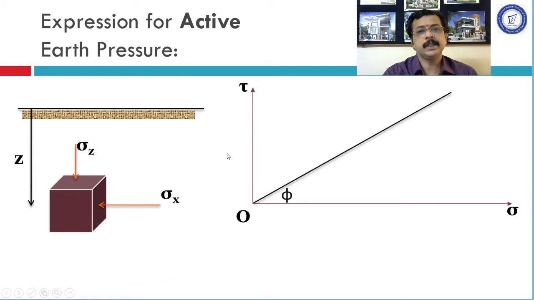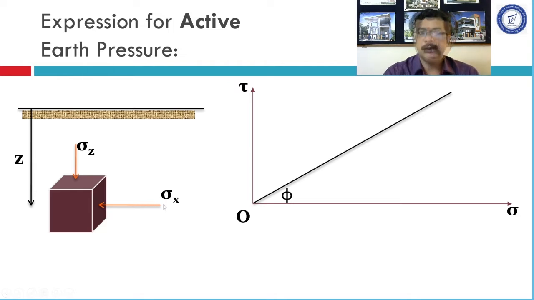Thereafter, for a cohesionless soil, this line will indicate the failure envelope, right? That will be inclined at phi degrees with the horizontal. So this line is the limit for its shear strength. Now soil is at rest. It is experiencing sigma x and sigma z, these two pressures, and now we want to plot a Mohr circle for sigma x and sigma z. How it will be plotted?